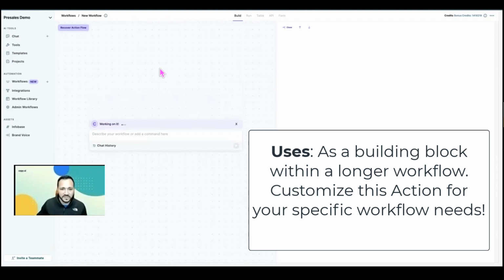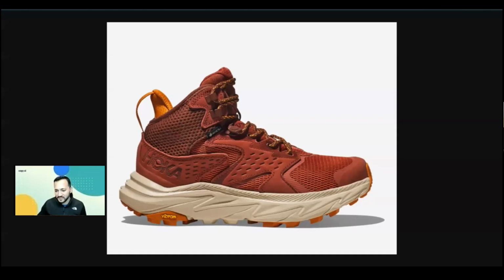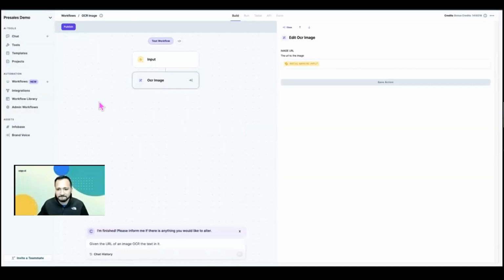While that's loading, let me just show you this shoe that I'm going to be using as a test. It looks to be some kind of women's hiking boot. Pretty interesting looking shoe. And you'll see there's all kinds of text here, complicated textures and whatever else. So it'll be interesting to see how well or poorly this works.